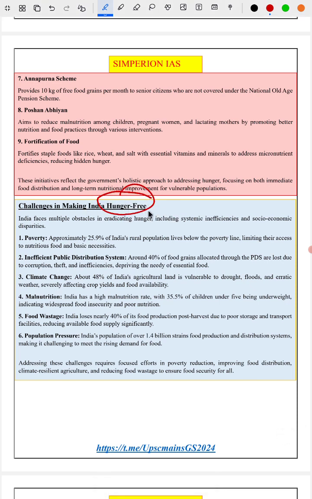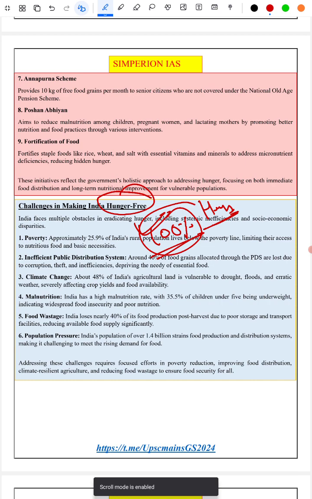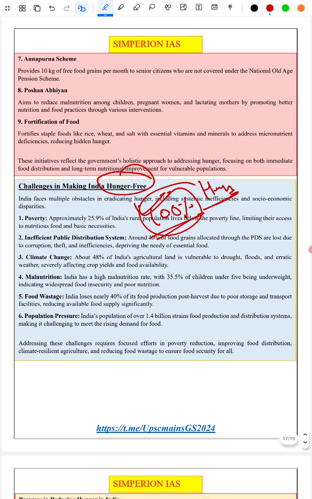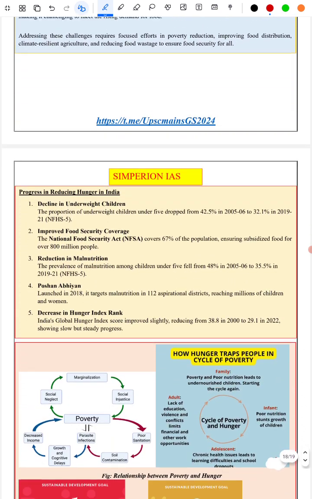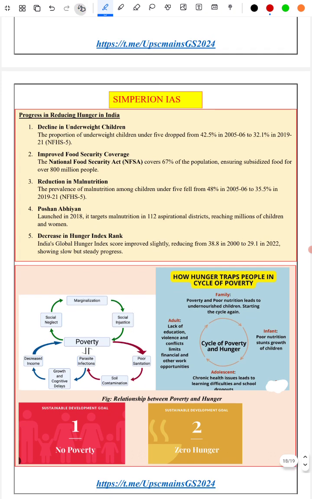Again, the same question. If India has put so much effort, so many resources into making India hunger free, what are the challenges preventing it from achieving 100% or most of it? Why are there still a lot of people who are hungry? India, I think, has one of the largest numbers of people affected by hunger in the world. So what is the cause for it? We are again given the reasons why it is difficult to make India hunger free. What are the challenges? Next, we are given another 5 points.